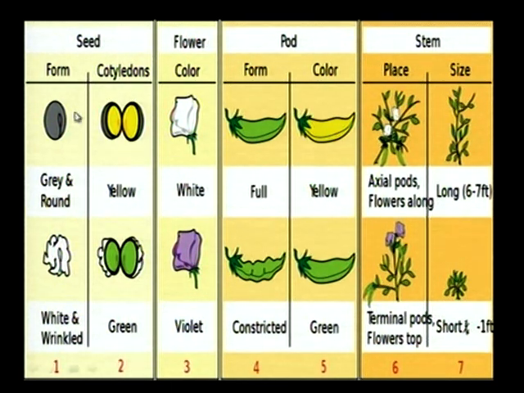The seed form: grey and round, and white and wrinkled. The cotyledons are yellow in color and green in color. The flowers are white in color and violet in color. The pod shape is full and inflated or constricted. The pod color is yellow and green. The stem has axial pods and terminal pods. And for size, it has long and also short.